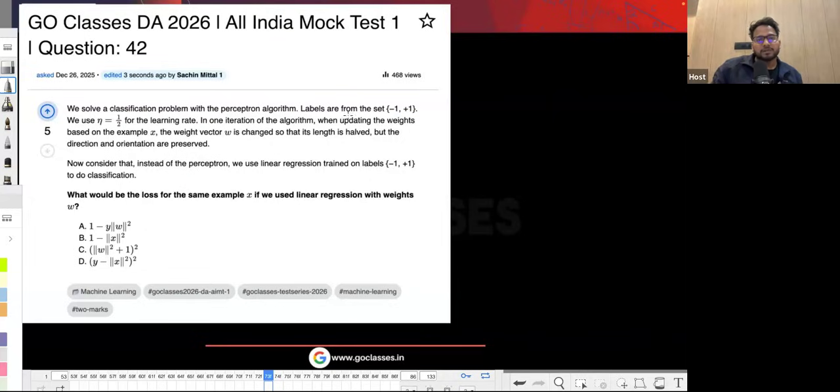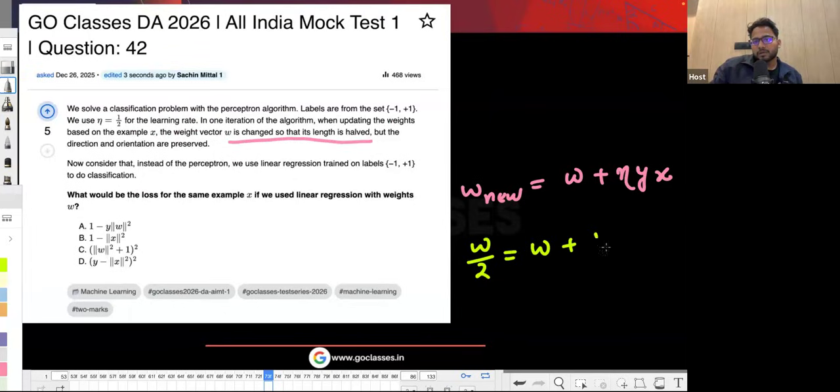So they are saying that you are having a perceptron and linear regression. Using the perceptron, you apply this formula: w plus eta yx. Now, eta value is given as 1 by 2. If you do this, then they are saying that the direction of W is unchanged and the length is halved. So basically, W new becomes W by 2, which is equal to W plus eta, which is half, times yx.